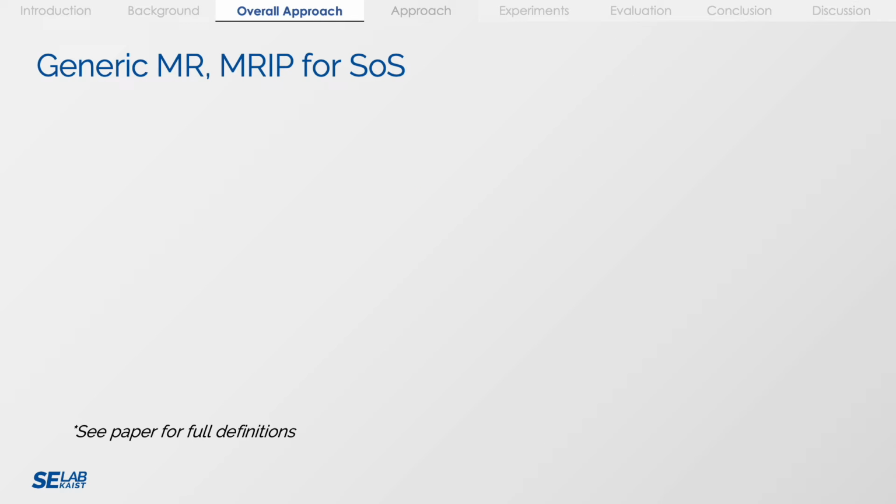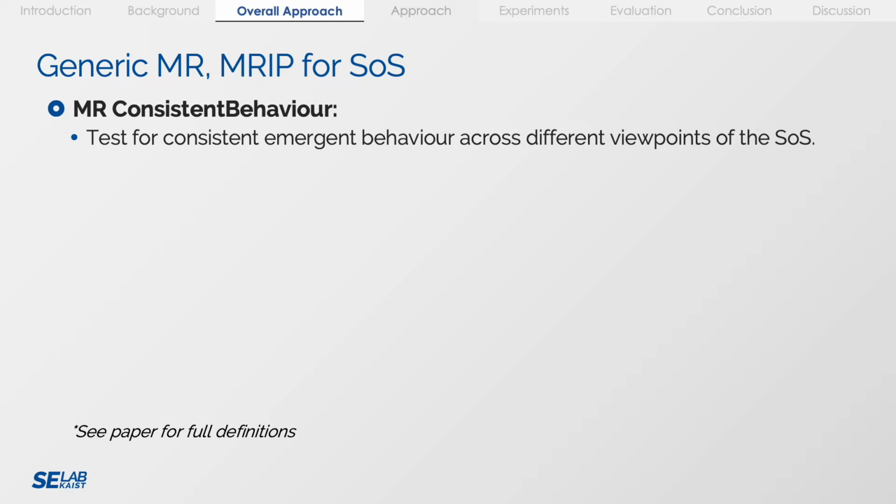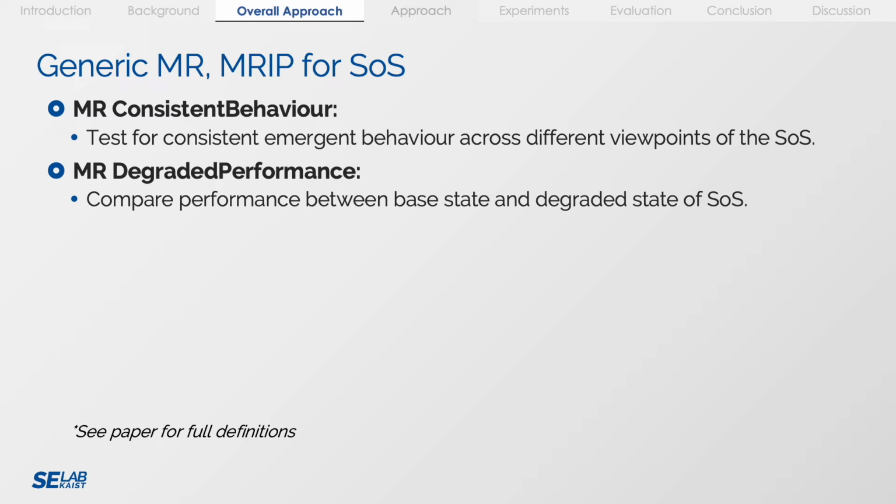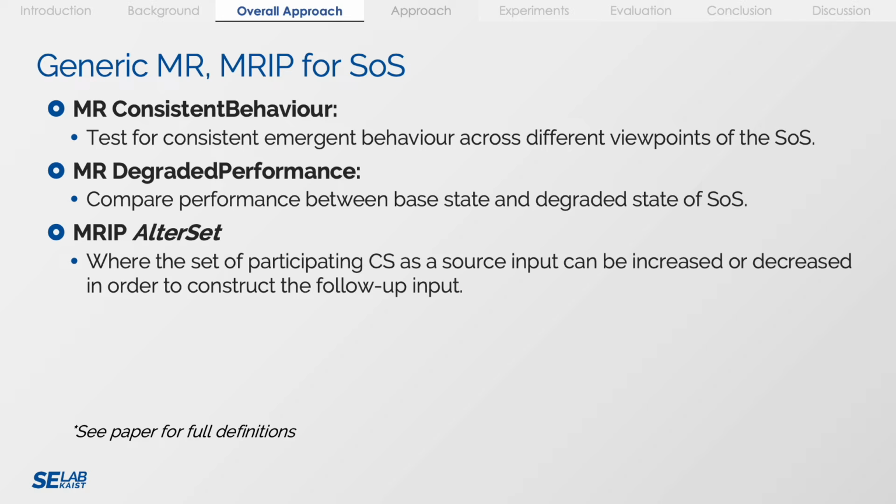Next, we give some generic definitions of metamorphic relations and relation input patterns for system of systems. The first is the metamorphic relation consistent behavior, where we want to test for consistent emergent behavior across different viewpoints of the SOS. The next metamorphic relation is degraded performance, where we simply want to compare performance between the base state and the degraded state of the system of systems.